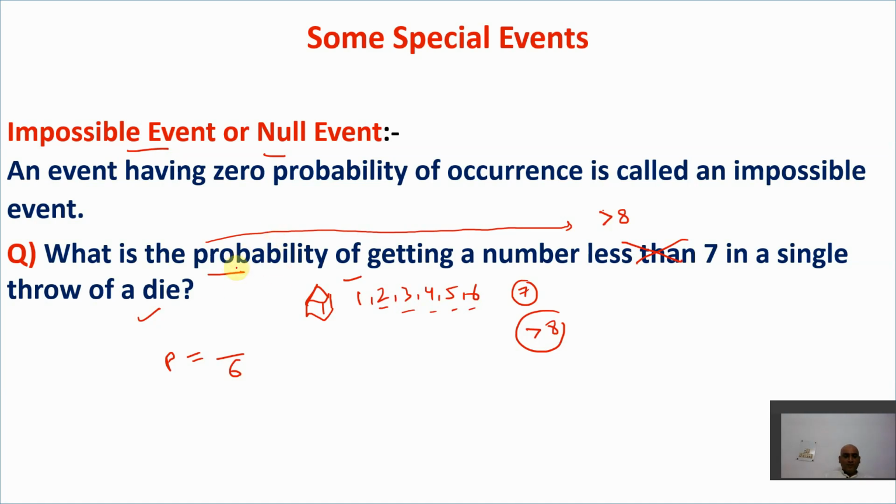So the number of favorable outcomes is 0, and 0 upon 6 is 0. So this probability is 0. I hope you get this point. Whenever the probability is 0, this is called an impossible event or null event. An event having zero probability of occurrence is called an impossible event.